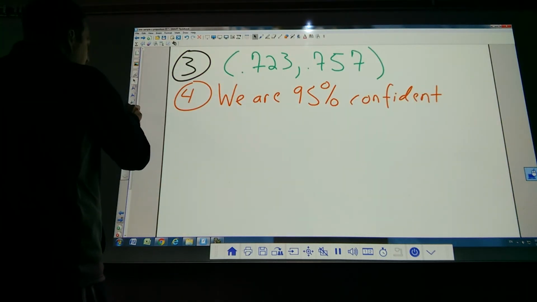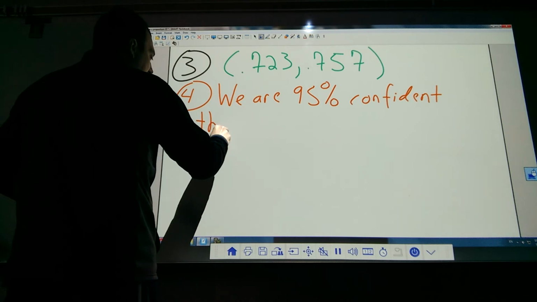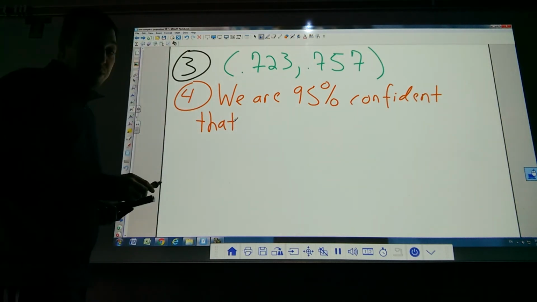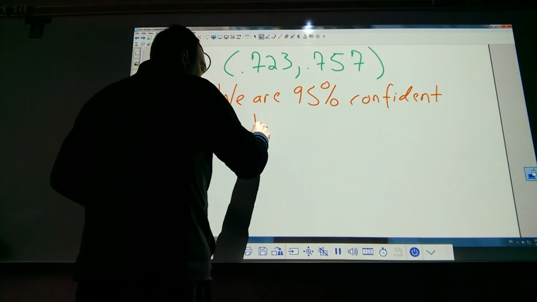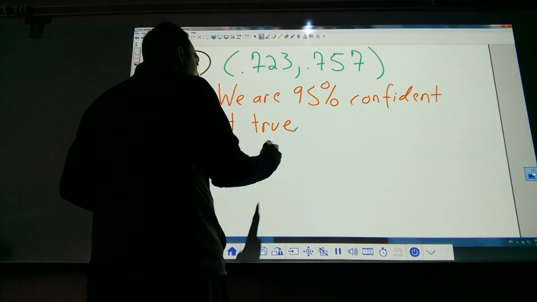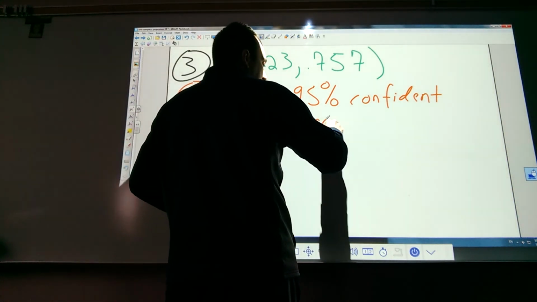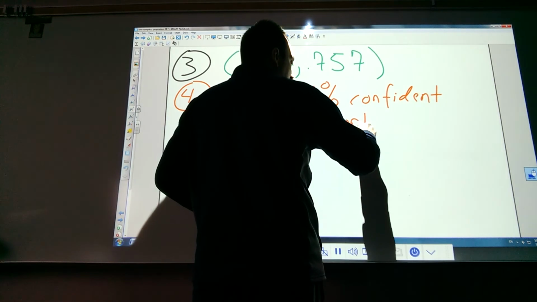We're 95% confident that you could write population proportion, but I'm going to write the word true. The actual proportion, again, proportion means percent.